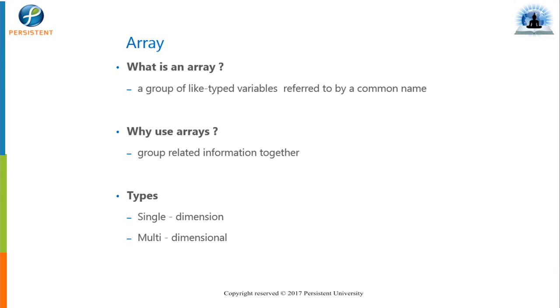I'll simply declare one variable and declare that variable as an array, and then I can store a number of values inside it. If I declare an int array, I can store a number of values, or literals, in that array. This is why we use arrays: to group related information together. We have basically two types of arrays, single-dimension and multi-dimensional arrays.